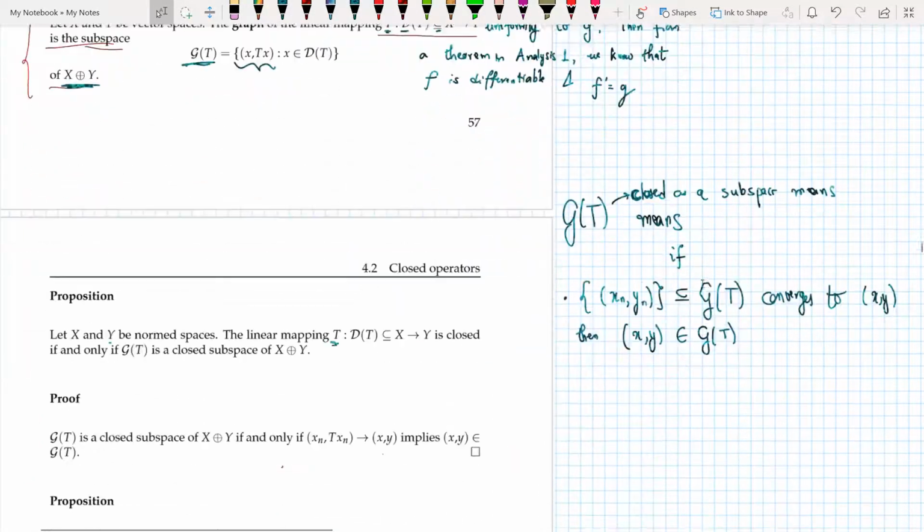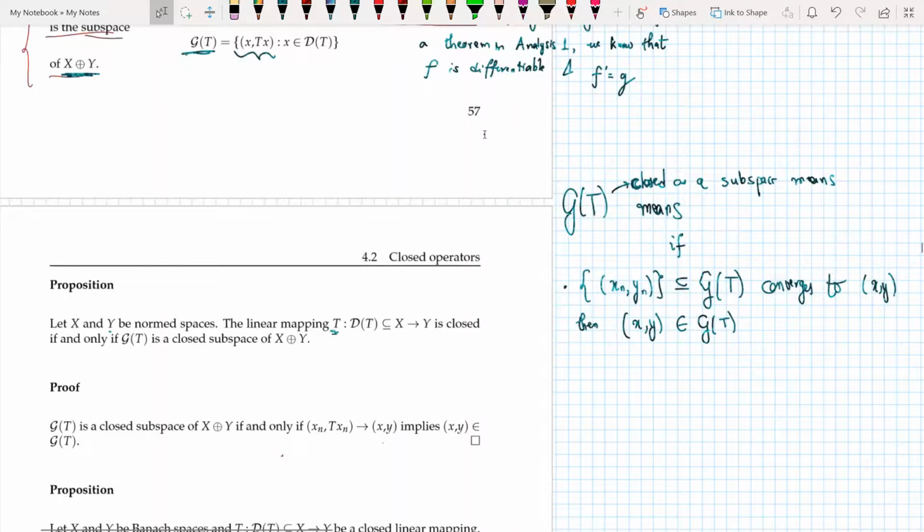Now GT is closed. When I say GT is closed, I mean GT is closed as a subspace of X cross Y. So let (x_n, y_n) be a convergent sequence in GT, and it converges to (x, y). Then (x, y) belongs to GT. And one more thing that I want to write about GT is that (x, y) belongs to GT if and only if y is equal to Tx. So this is the thing I want to write about GT.